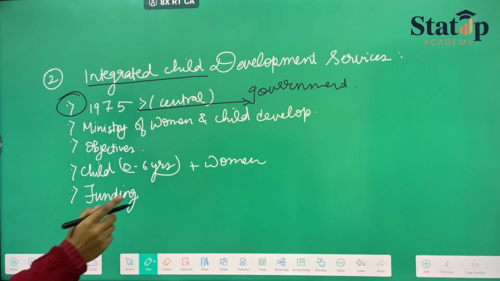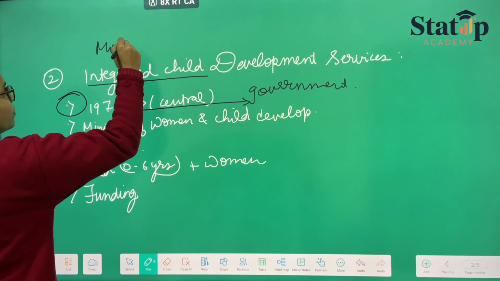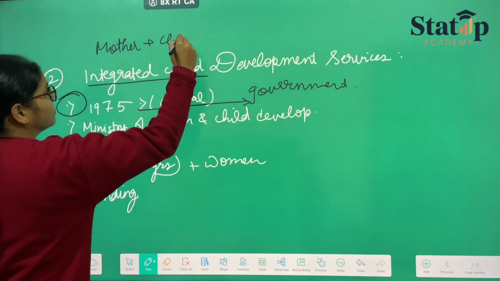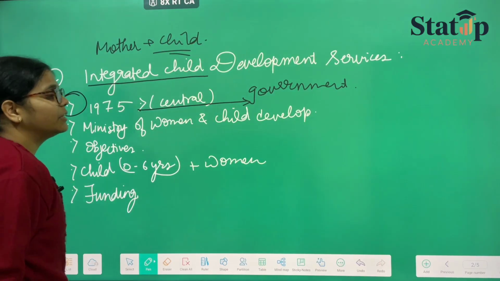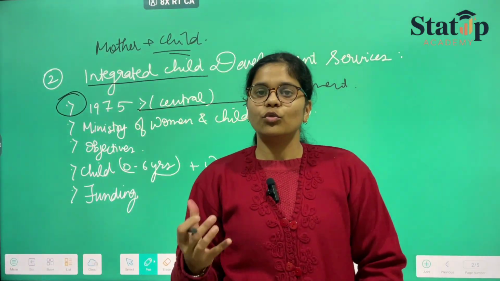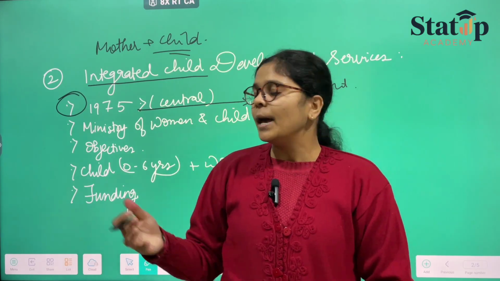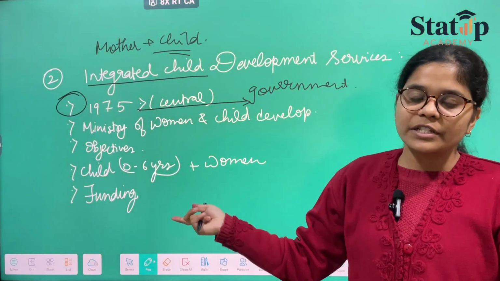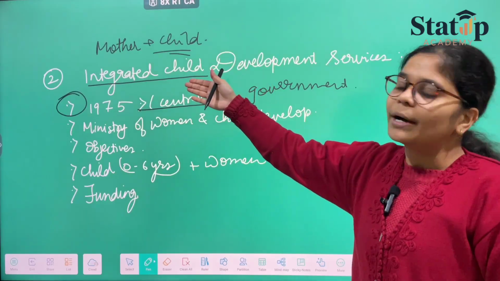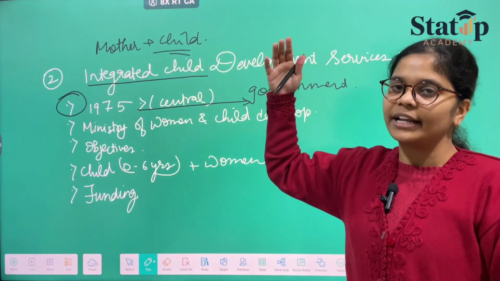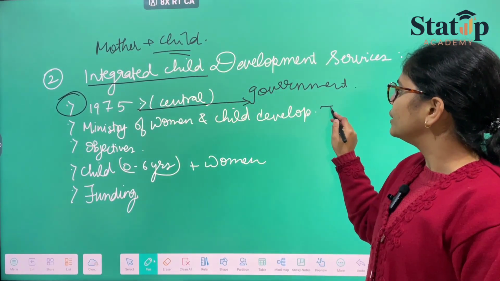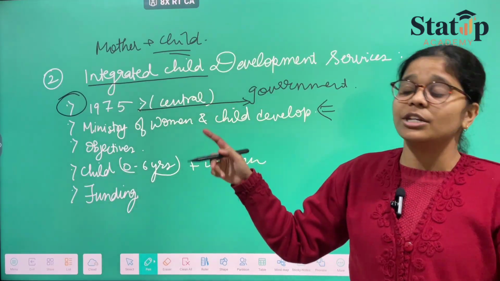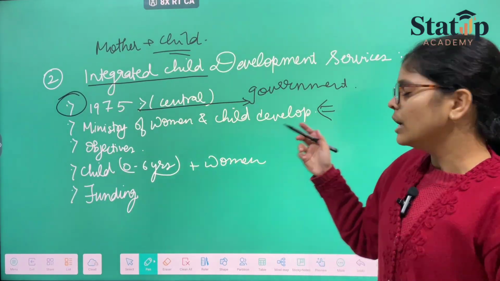Integrated child development refers to what? Mother plus child. These will be the beneficiaries of this scheme. And obviously, since the development belongs to child and mother, the ministry is easy to remember, that is the Ministry of Women and Child Development.